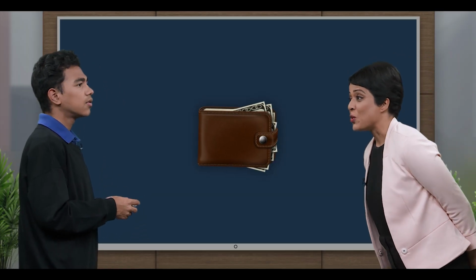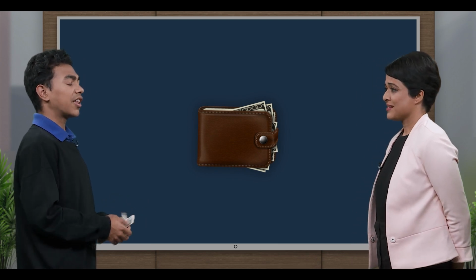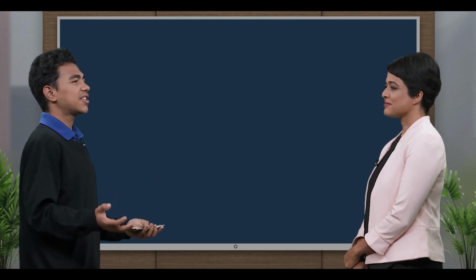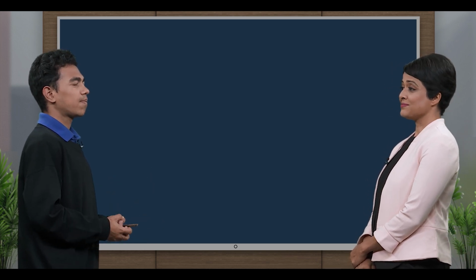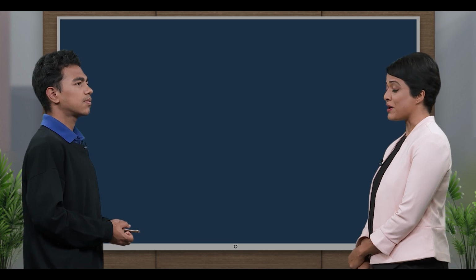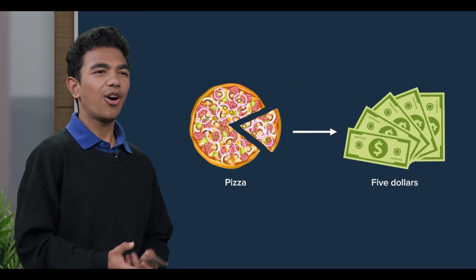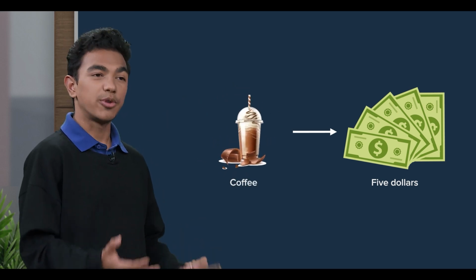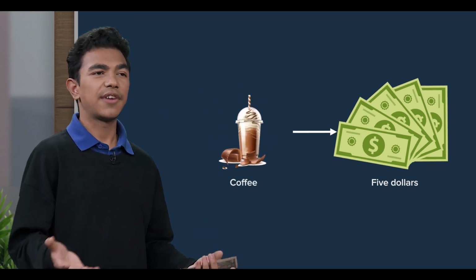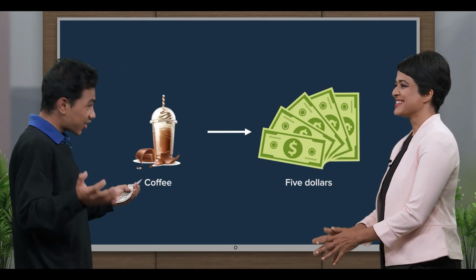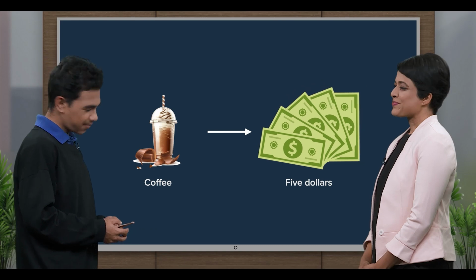Wow, somebody's loaded? I'm not, actually, and that's the problem. All I have is $5, but there are so many things that I want to buy today. What things do you want to buy with that money? Well, I'm hungry, so I'm planning to have a couple of slices of pizza. That would cost me $5. But I also feel like enjoying a Starbucks Frappuccino. That would also cost me $5. See my dilemma? Choices, but so little money.